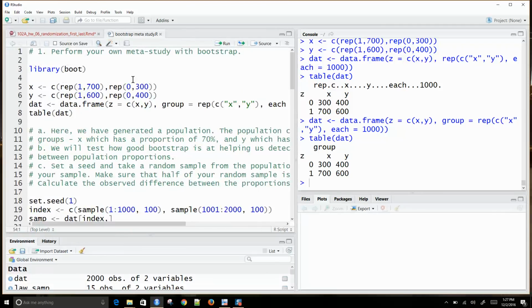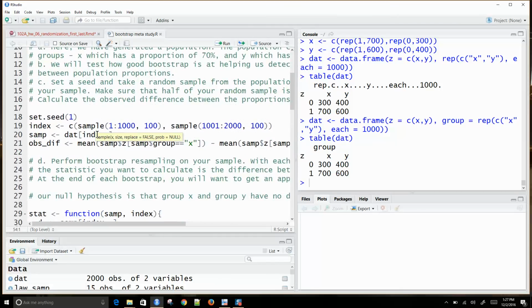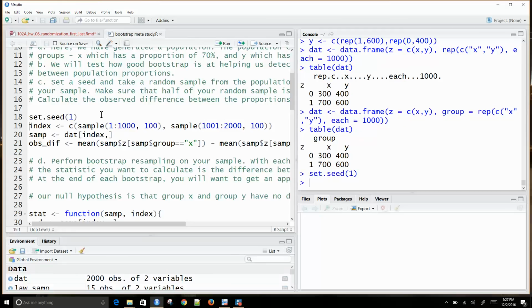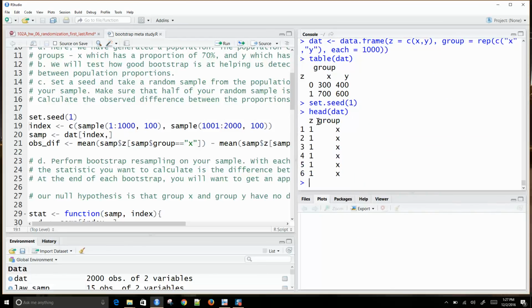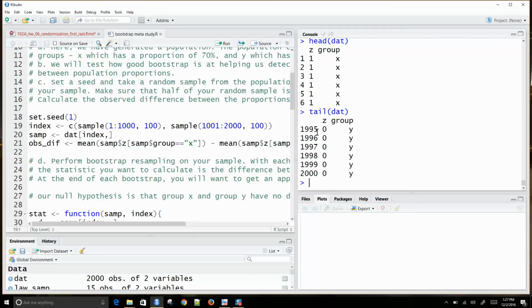So here's my thing. First we'll just try one example. We'll do set.seed(1). The way the data frame is set up, Z is ones or zeros for the group, and there are 2,000 rows.